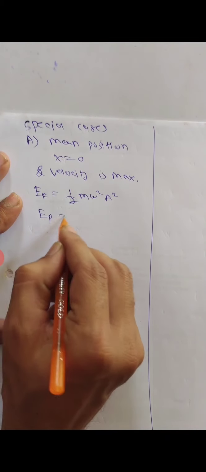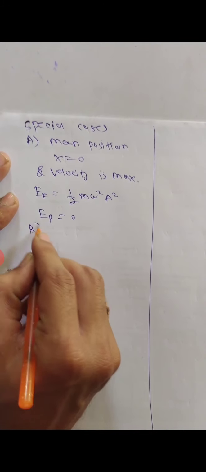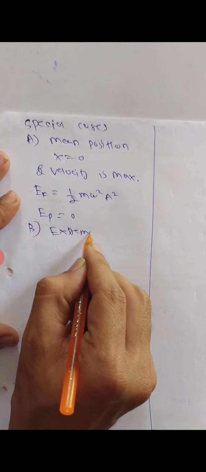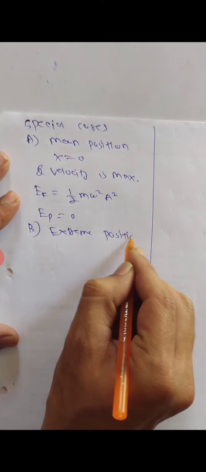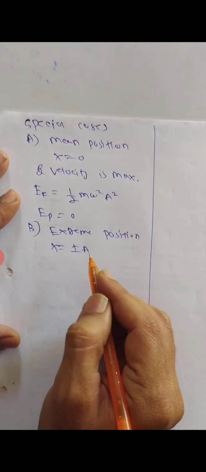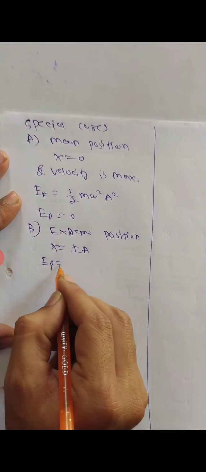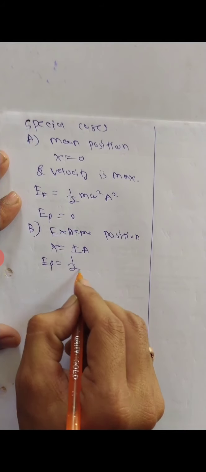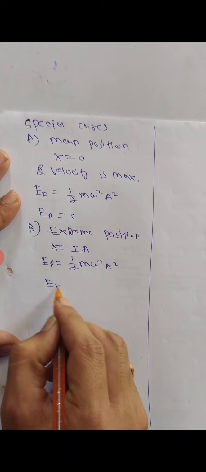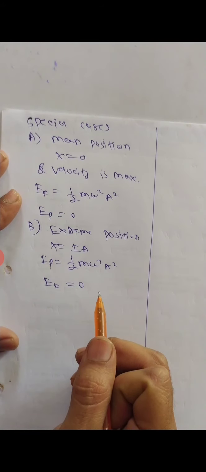And potential energy will be 0 because x is 0. Then second, extreme position. At extreme position, x is equal to plus or minus a. So we know that potential energy will be maximum, that is half m omega square a square, and kinetic energy will be 0 at extreme position.